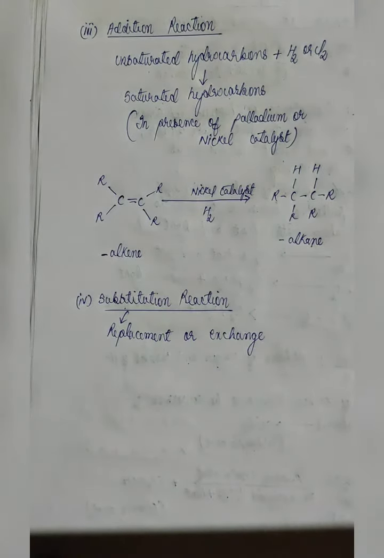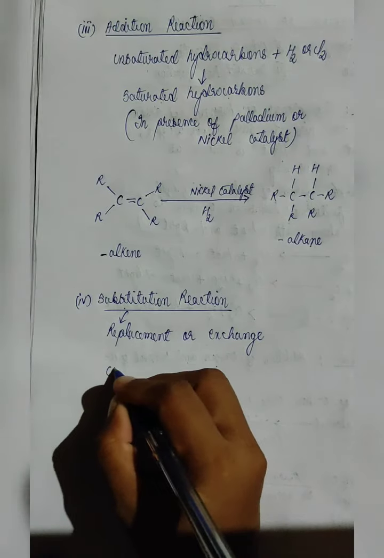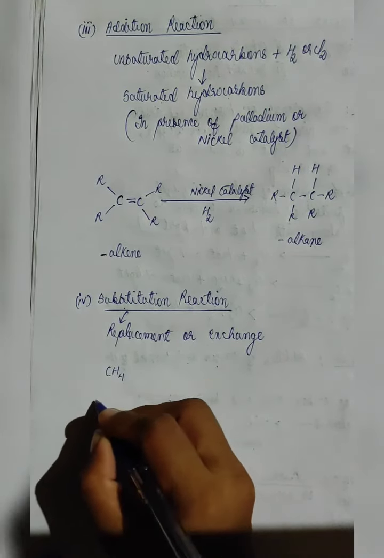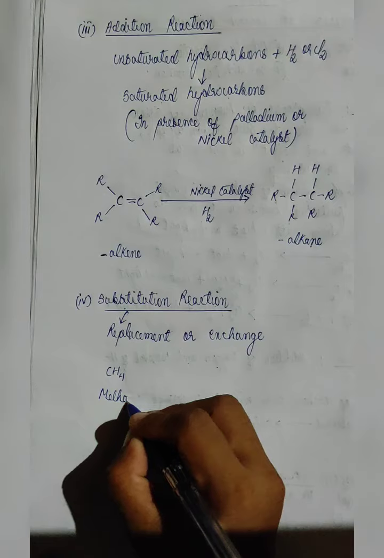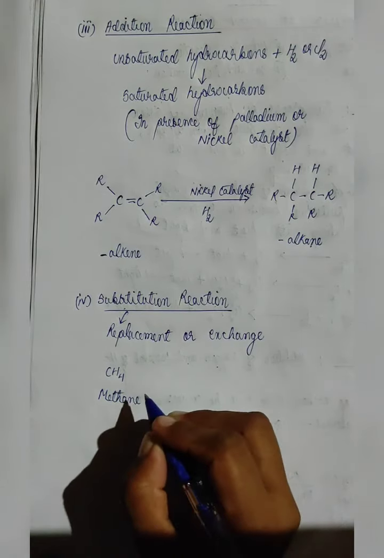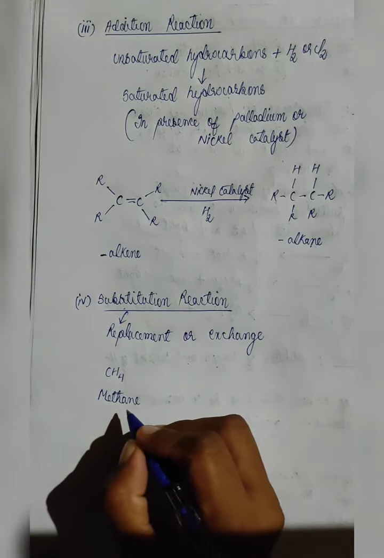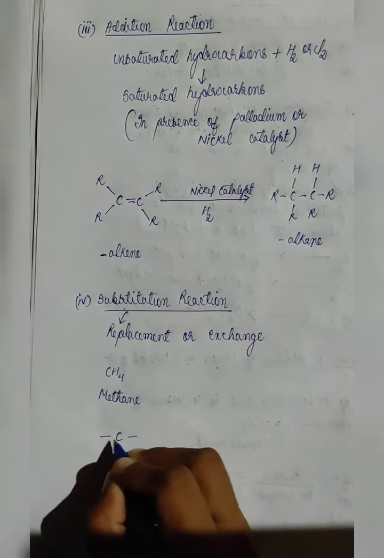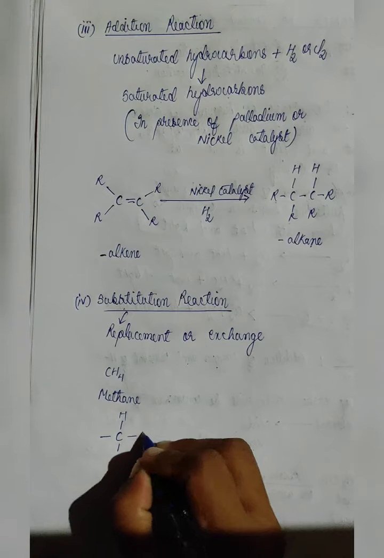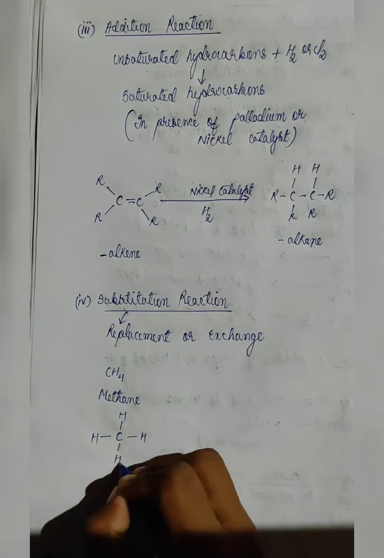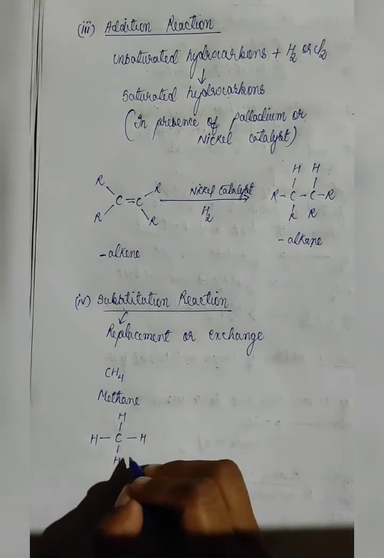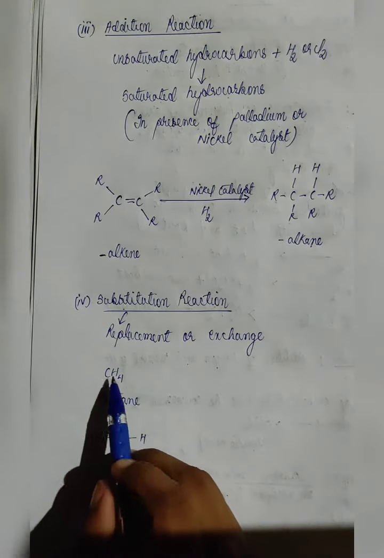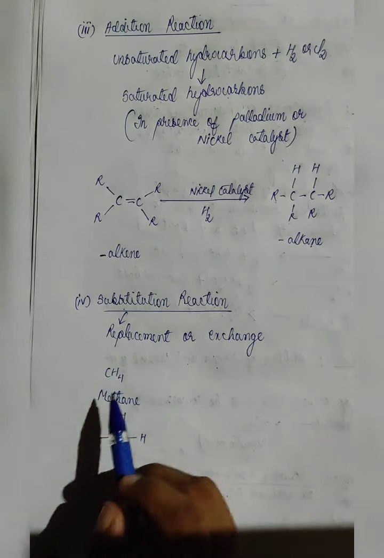Now let us take one example. Simplest alkane, that is methane. Methane is a saturated compound. How saturated? It has single bond. That means if we draw the structure of methane, we will get single bond everywhere. It is a saturated hydrocarbon. Why hydrocarbon? Because it has hydrogen and carbon as well.